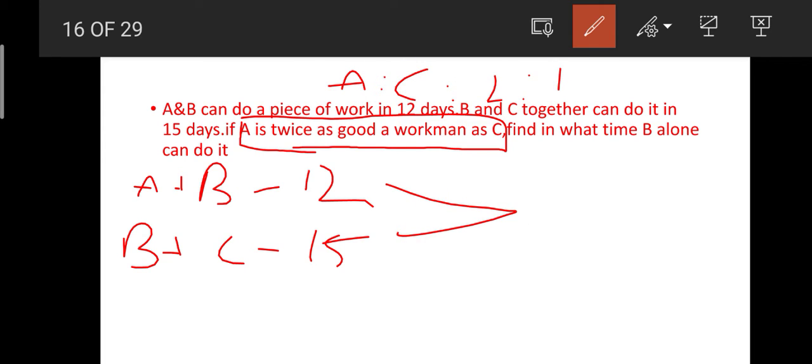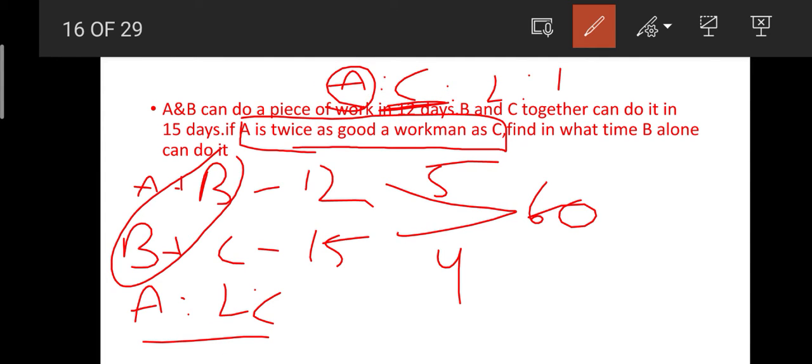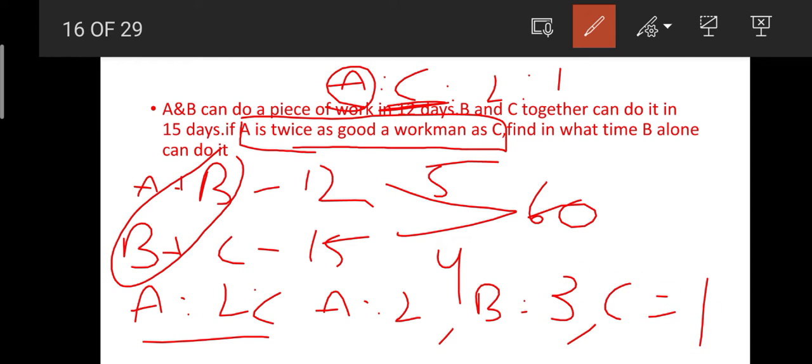Okay friends, by taking the LCM for these two, A and B do a work of 5 units, and B and C do a work of 4 units. Here B is constant and A equals 2C, isn't that so, as A's work efficiency is twice that of C. By knowing this we can get A's work is 2 units, B's work is 3 units, and C's work is 1 unit. Okay, I think you have understood this.